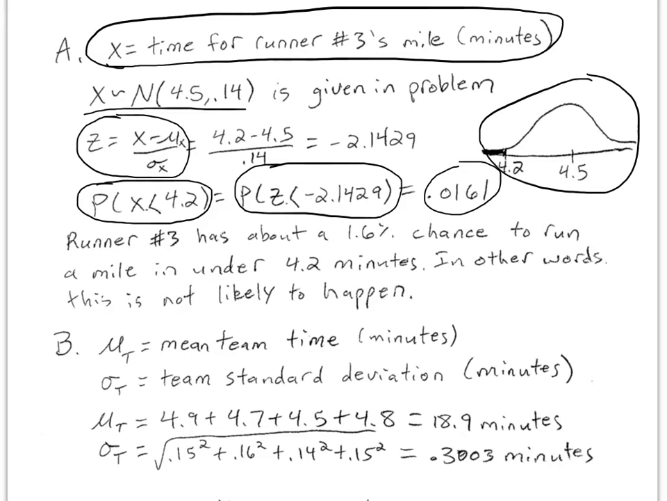And then I write a sentence to recap that. Runner 3 has about a 1.6% chance to run a mile in under 4.2 minutes. In other words, it's not likely that he'll beat his time. So notice I've defined my variable.